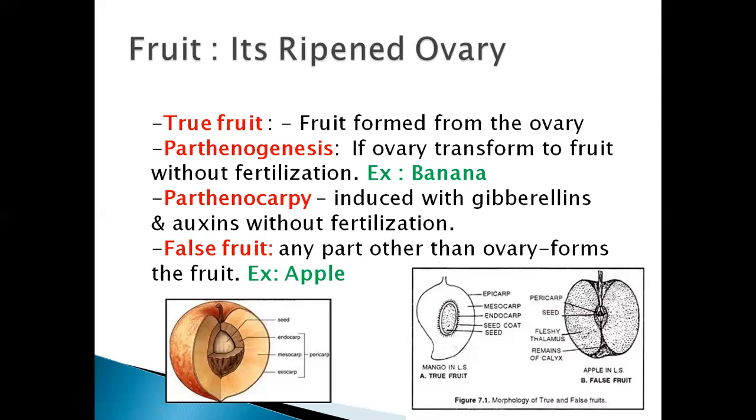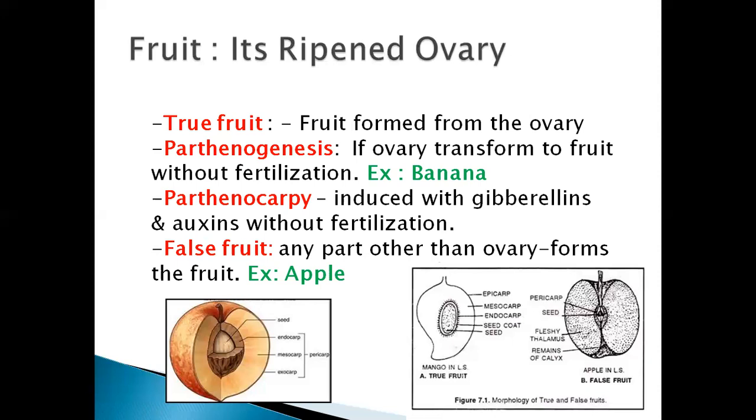Yes, in the flower, if you try to imagine the structure of the flower, below the ovary, there is this thalamus. Yes or no? And if the fruit is developed from the thalamus part, it is called a false fruit. Yes, it is called a false fruit.